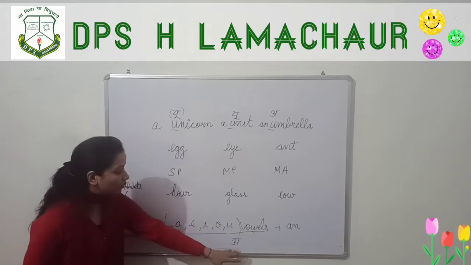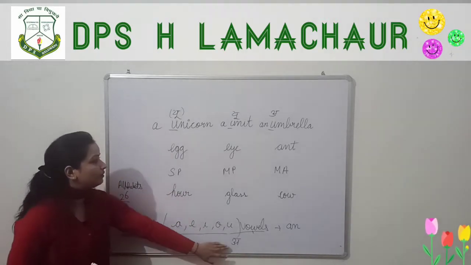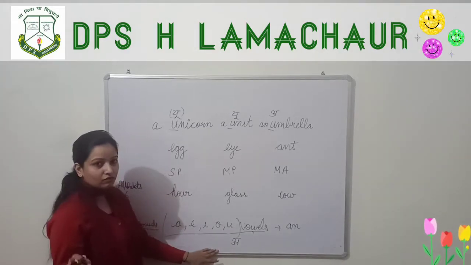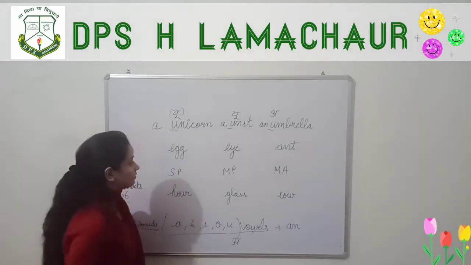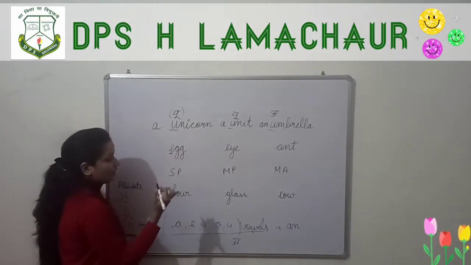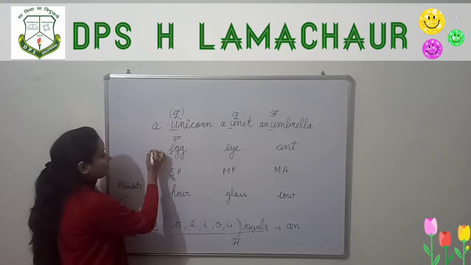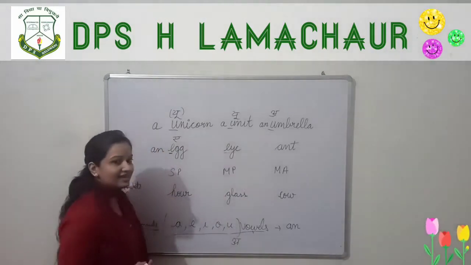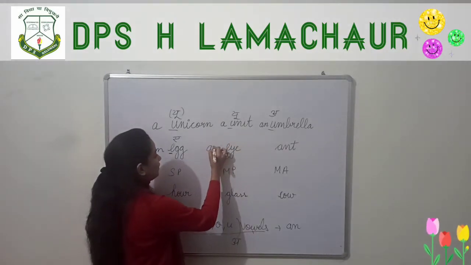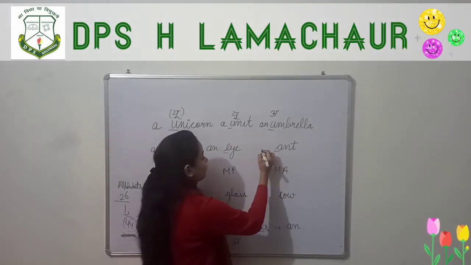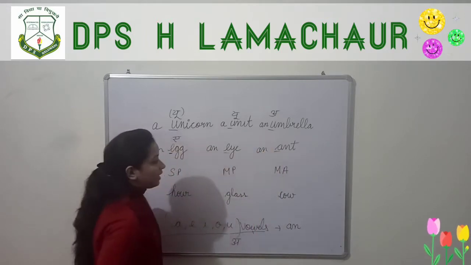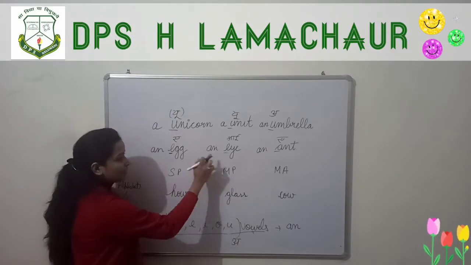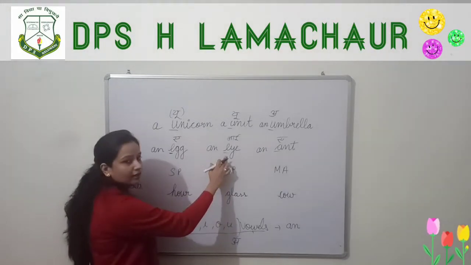It should sound like a vowel. The word should start with the sound of a vowel, not with the vowel letter. We have to check the sound of the vowels. So an apple. A is the sound of a vowel. Now egg. E is also the sound of a vowel, so write an. An ant. Ant is also the sound of a vowel, so write an.